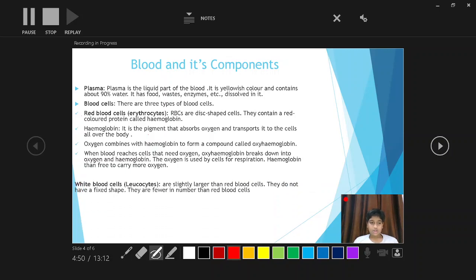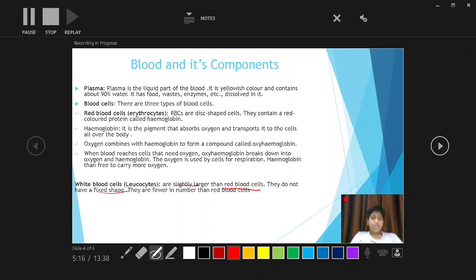ओके, सो white blood cells. White blood cells, in the scientific language, are called leukocytes. Leukocytes are slightly larger than the red blood cells. They do not have a fixed shape, like a slime or a water liquid.